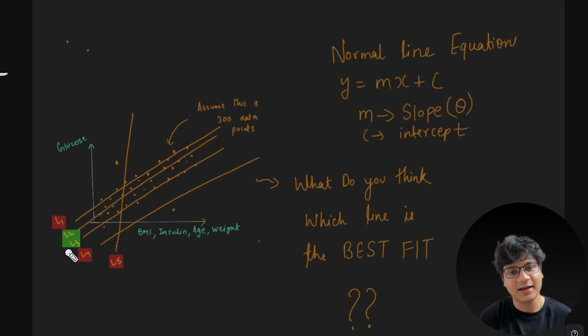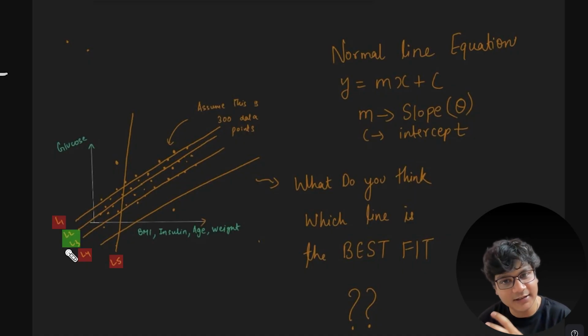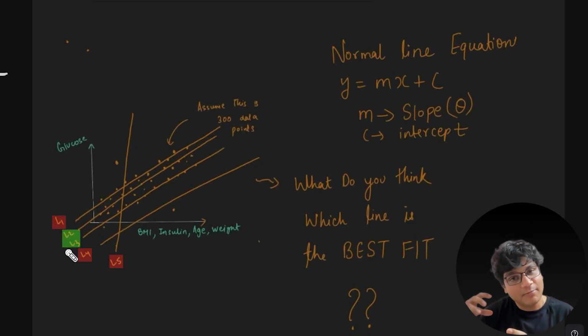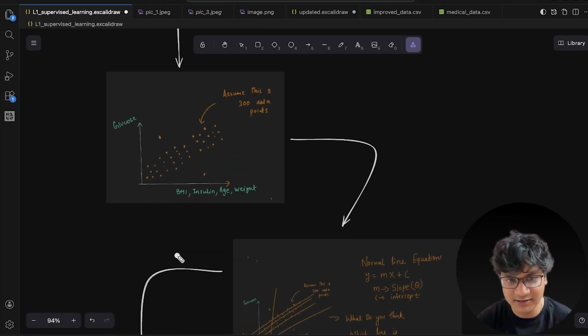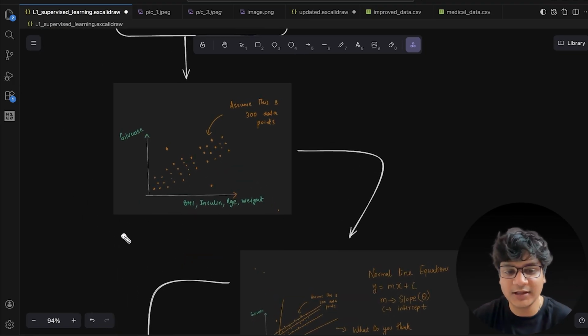Now the same thing I am expecting from my linear regression model, that the model itself is going to give me the best possible line. I don't need to do anything. That is why I have chosen the linear regression model. Why? Step number one is that it is showing a linear trend.